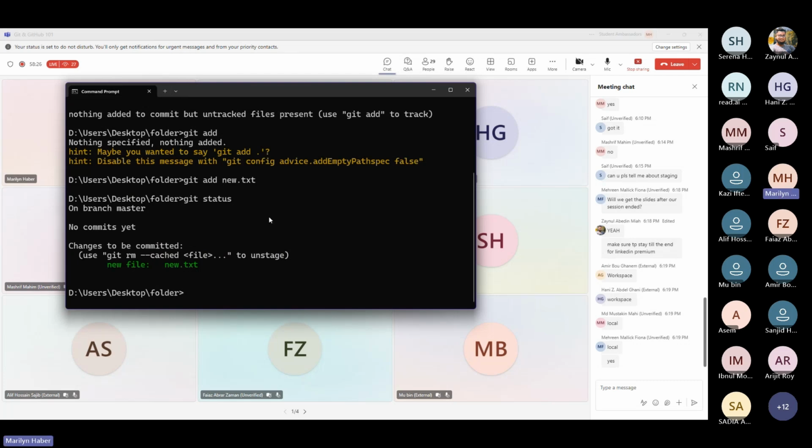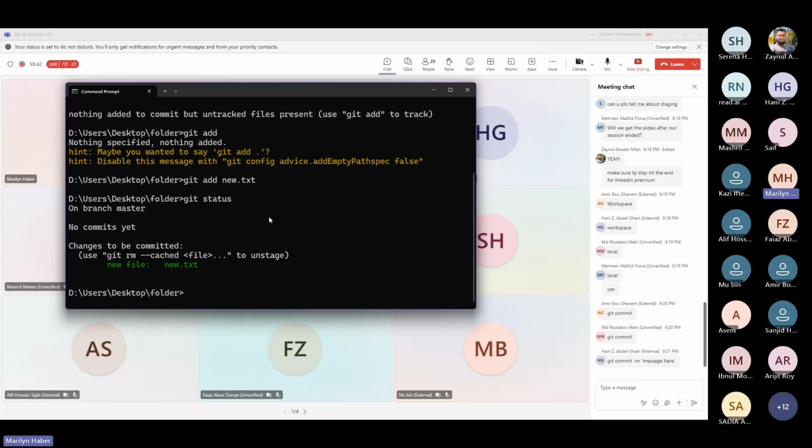So if I need now to send it into our local repository, does anyone know what command I should use? We said that nothing is as yet committed, so what do we have to do? Git commit, exactly. So what you have to do is git commit, okay? Usually we use -a because sometimes you would like to commit all the changes that are in our workspace and in our staging area.